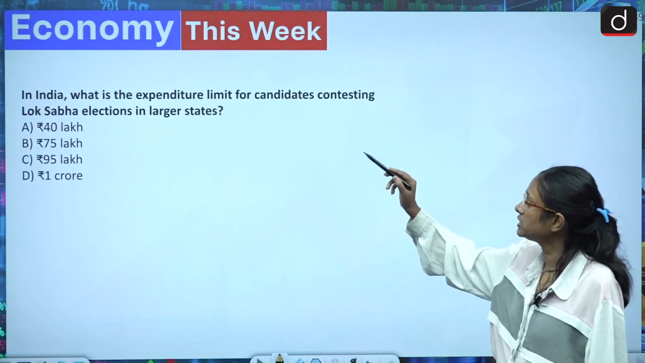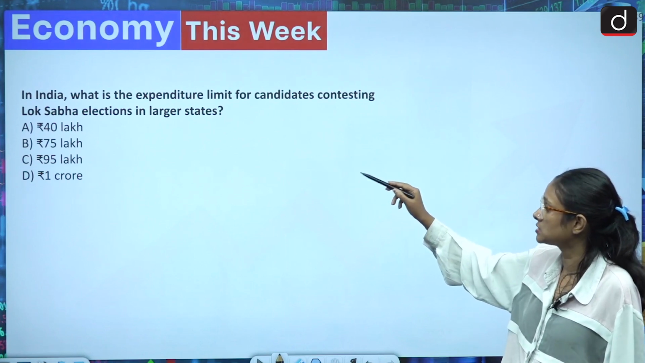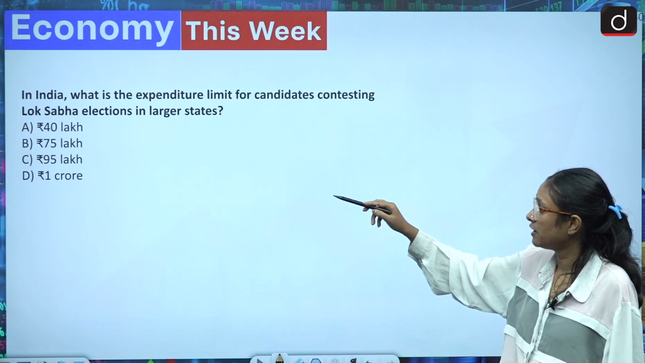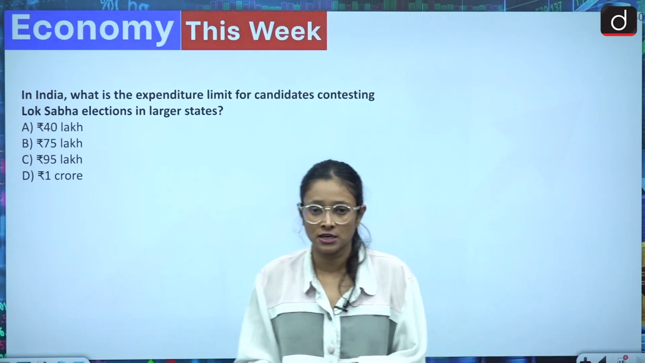In India, what is the expenditure limit for candidates contesting the Lok Sabha election in larger states? Rupees 40 lakhs, rupees 75 lakhs, rupees 95 lakhs, rupees 1 crore. This is also a very easy one. You can answer in the comment section.